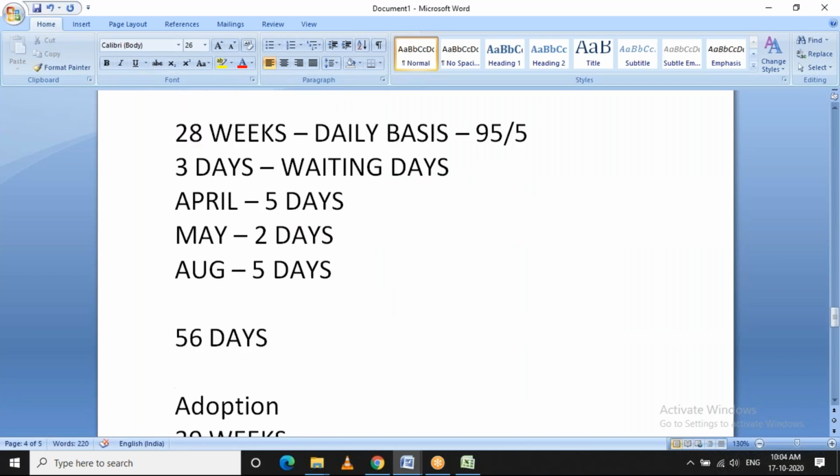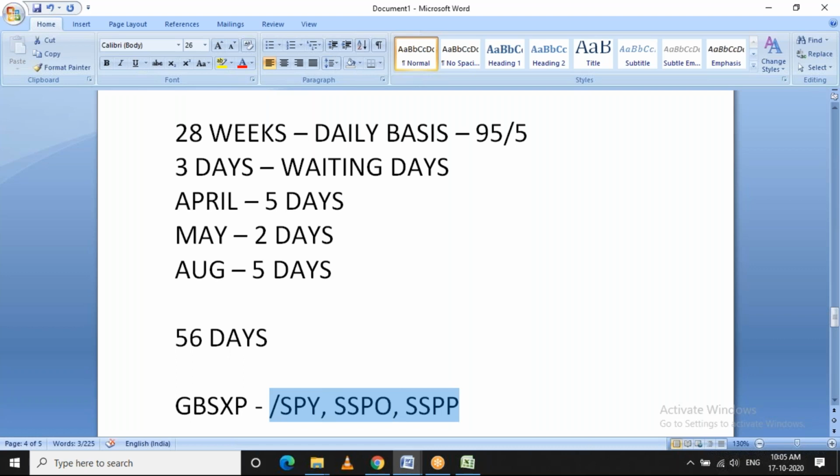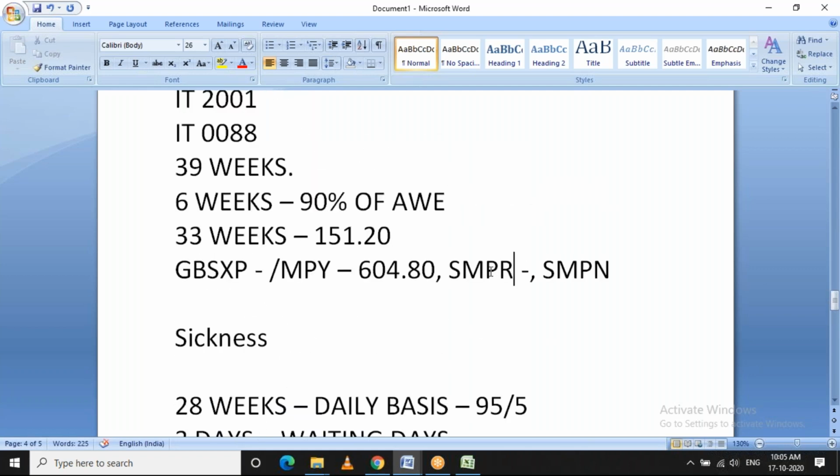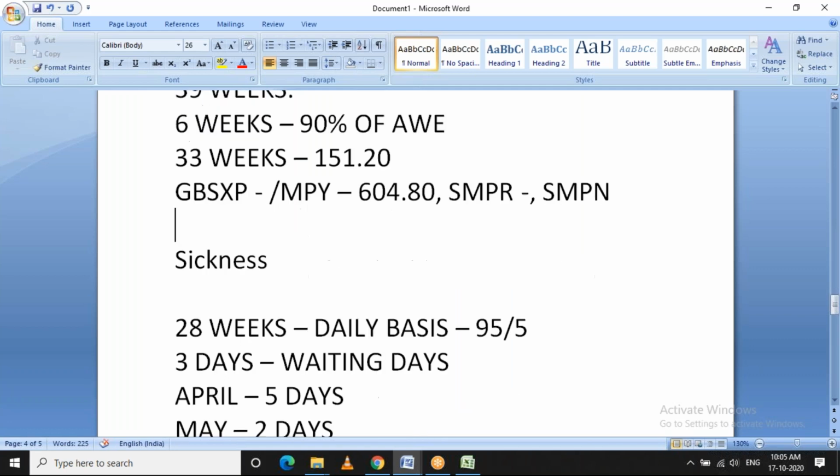As I said earlier, the function GPXSP does this calculation and generates the wage types /SPY and SSPO or SSPP. Unlike other absences, for the payment made for sickness, the employer cannot recover the payment. For example, in maternity, the employer can recover up to 92% of the amount paid to the employee on the statutory component.